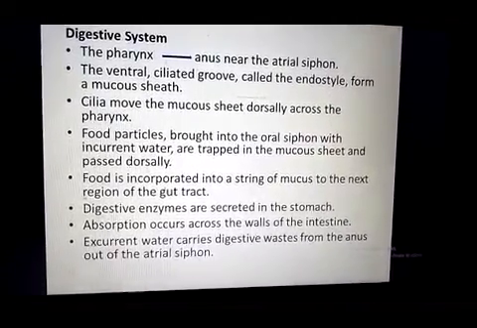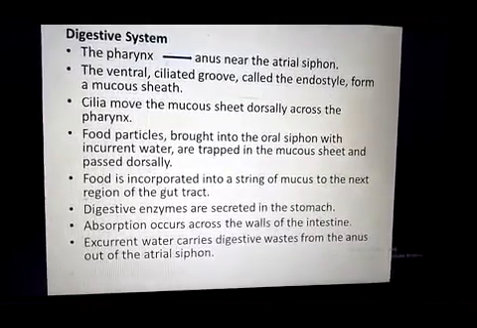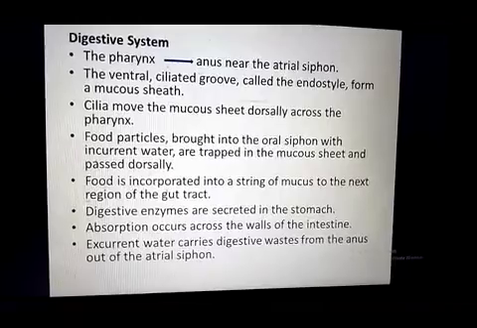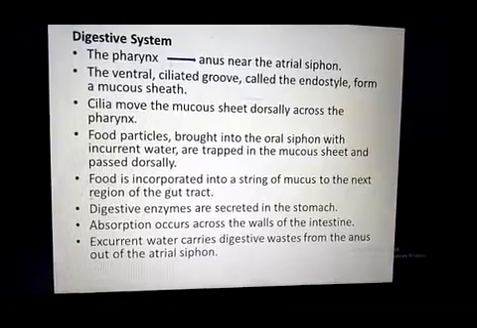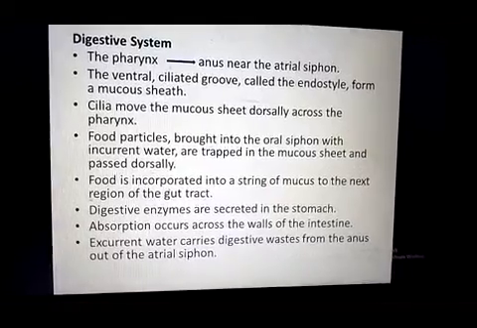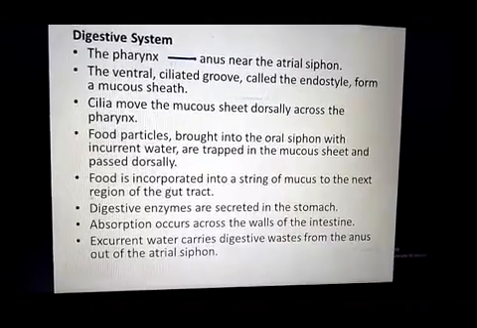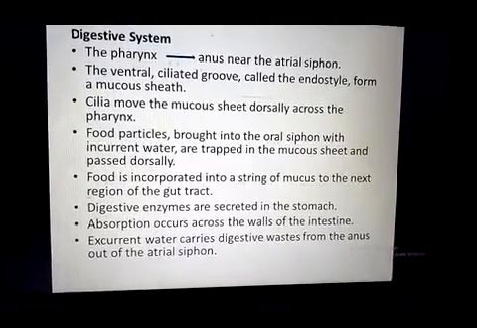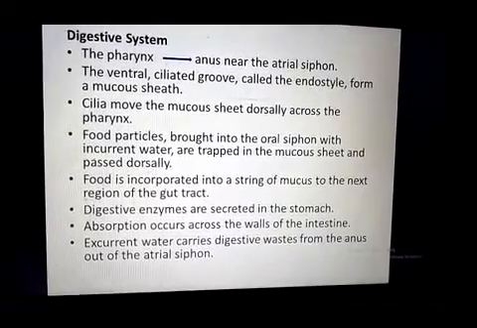The food particles which enter into the pharynx with water are trapped in that string, and with the help of that string, these food particles reach from the pharynx to the stomach. In the stomach, digestive enzymes are produced and digestion takes place, and the food particles are released from the mucus cord, and then digested and undigested food both enter into the small intestine.